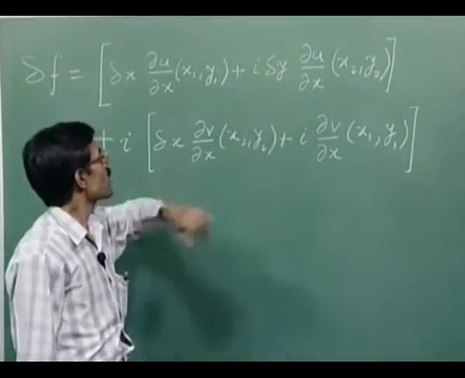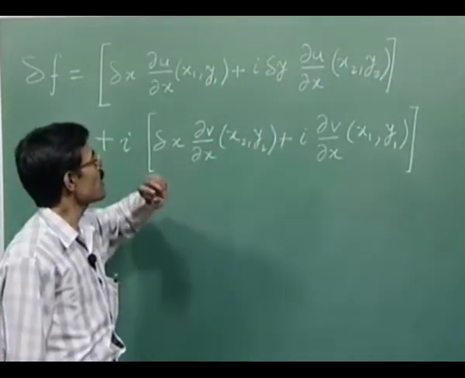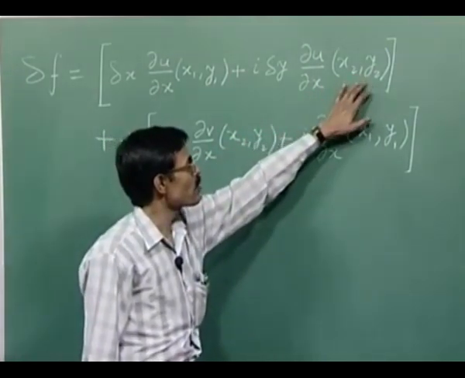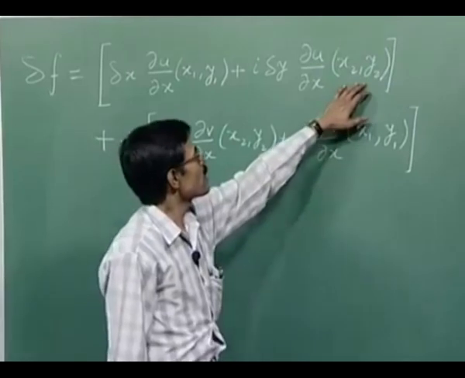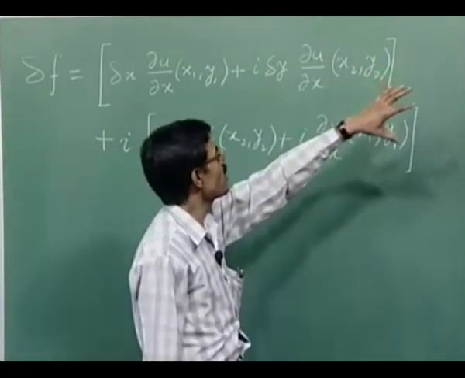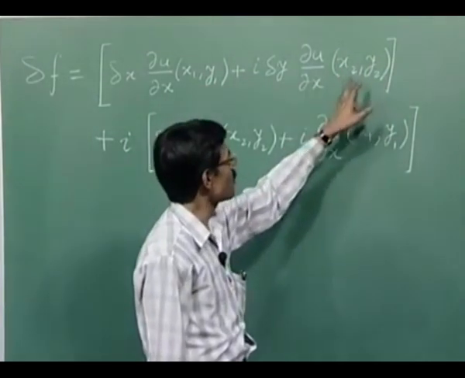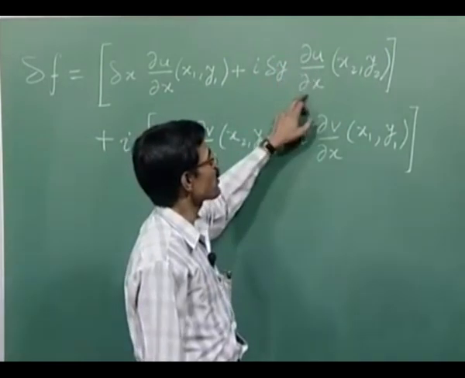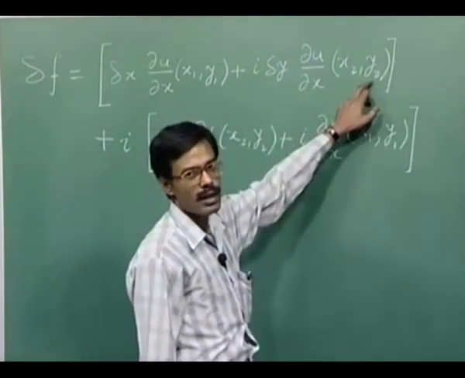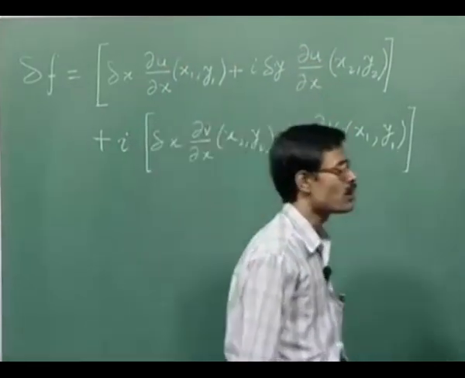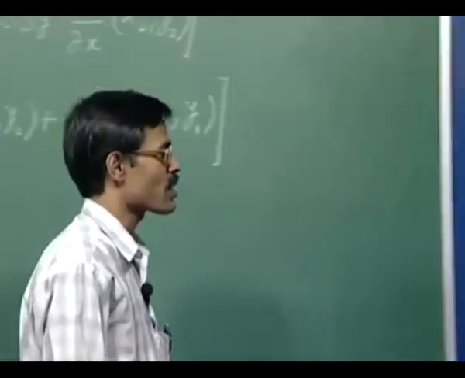Okay. So, what we can do is that for the time being here in place of x2 y2 we take x1 y1, and that will mean that this term will remain outside, and from there we will subtract this same thing with x1 y1. That means, i delta y del u by del x at x1 y1 we add to this and subtract from here. Okay. As we do this, we get the next expression in the process of simplification.